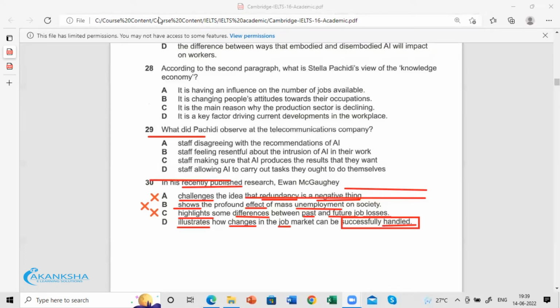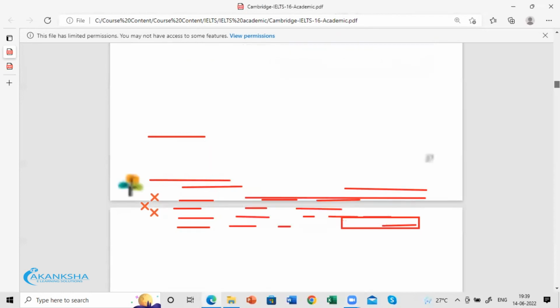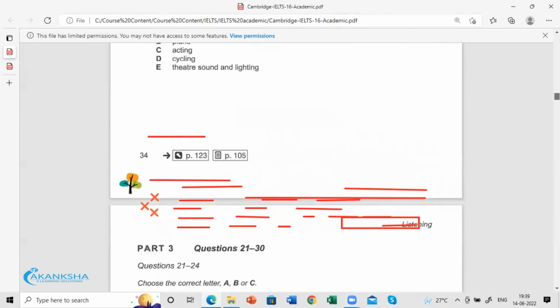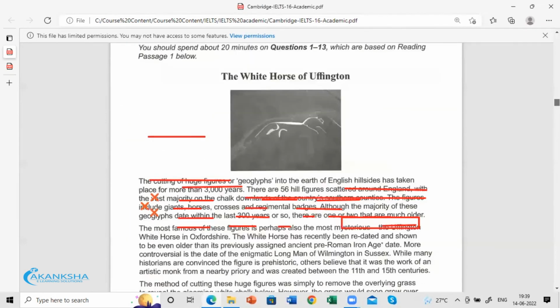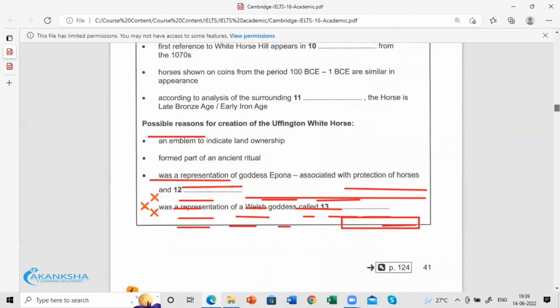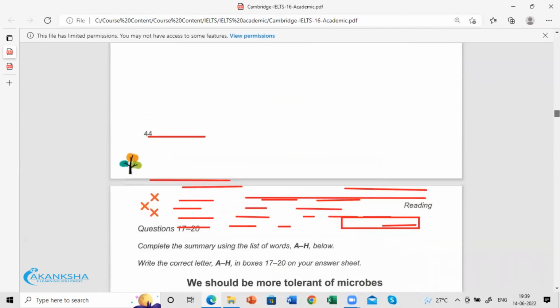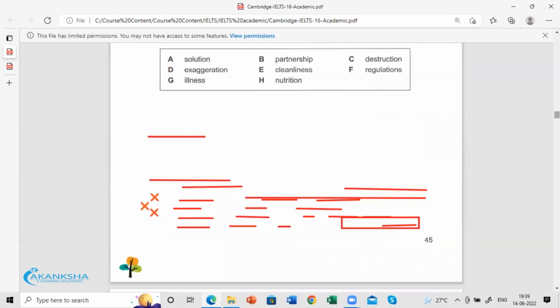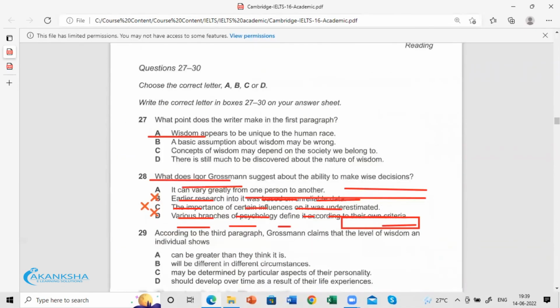So now I would want you to try another part 3 before we go ahead, because as you know, it's a difficult one. Section 3.